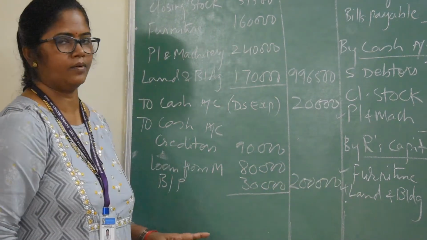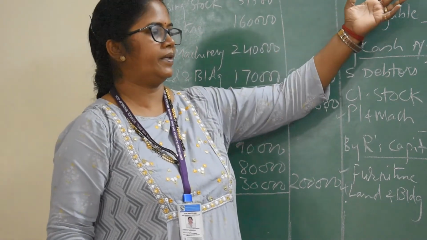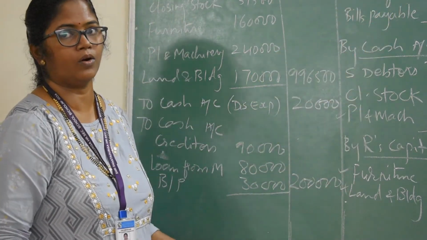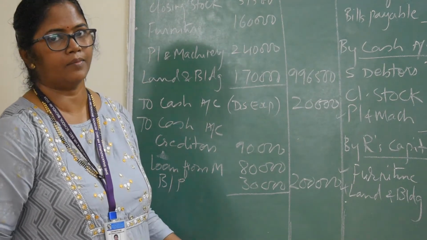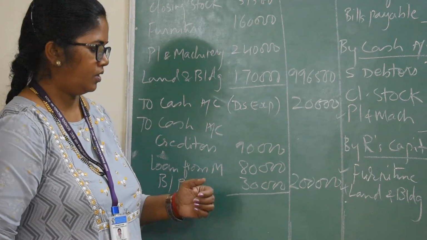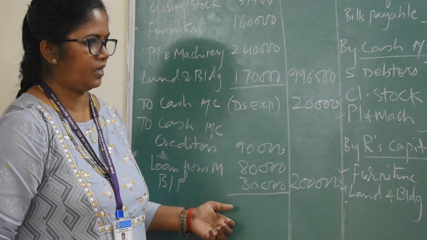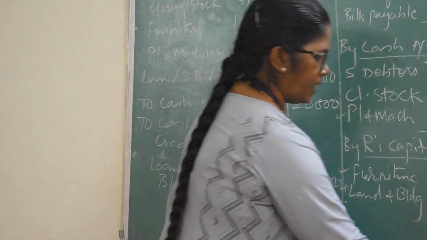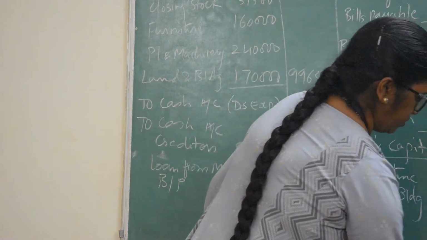So you understood? Very important point. Whenever there are liabilities, you have to check whether they are paid or not. If not paid, you have to pay all the liabilities, whether they are current liabilities or long-term, non-current liabilities. You have to pay all the liabilities. Now with this, your realization account is over. You have to balance it, and you know the balancing.